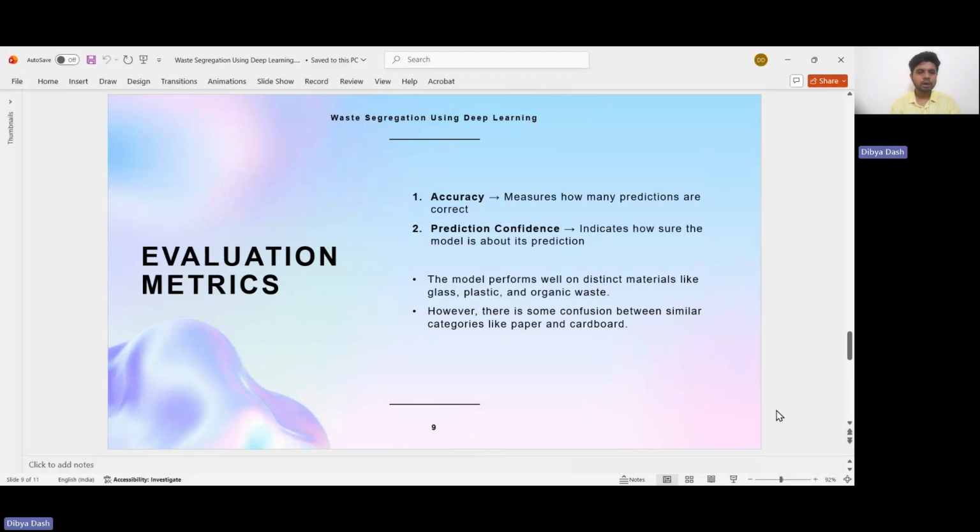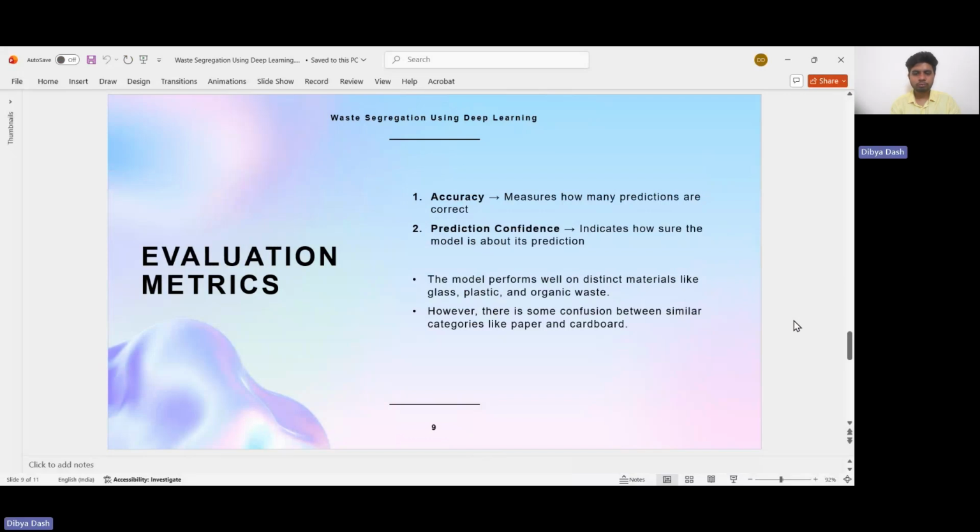Moving forward, now we will look into the evaluation metrics. The evaluation metrics that I have used are accuracy and prediction confidence. Accuracy tells us how many predictions are correct, while confidence indicates how sure the model is. The model performs well on distinct materials like glass, plastic, and organic waste.